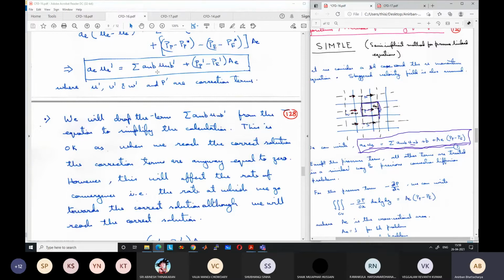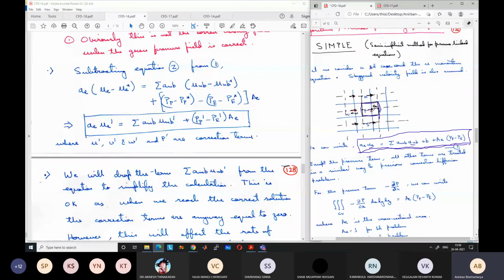The velocity correction at UE, which is UE', will depend on its four neighboring values. Similarly, the velocity correction for each neighboring value will depend on its own four neighbors. So ultimately, all the velocity corrections will depend on all the neighboring values. It will be like solving for the entire grid simultaneously, which is not possible. So because of this coupling, we are going to drop this.